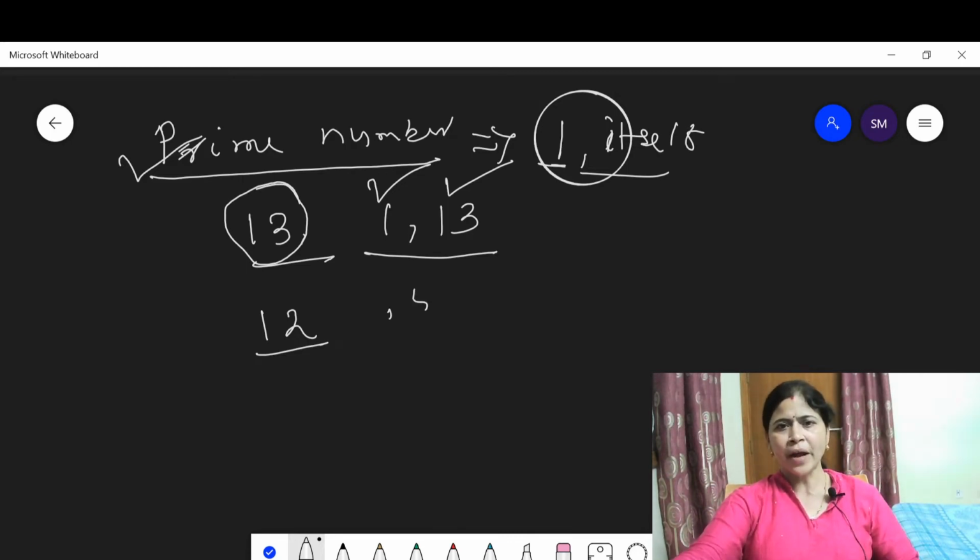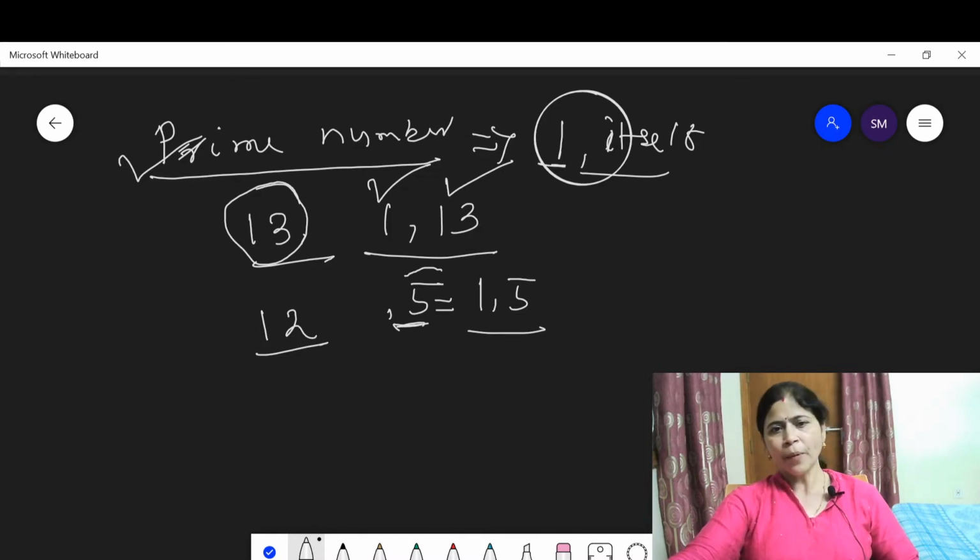Suppose we take 5. Is 5 an even number, a prime number or a composite number? Let us derive the factors of 5. The factors of 5 are 1 and 5. Is any number except 1 and 5 divisible by 5?